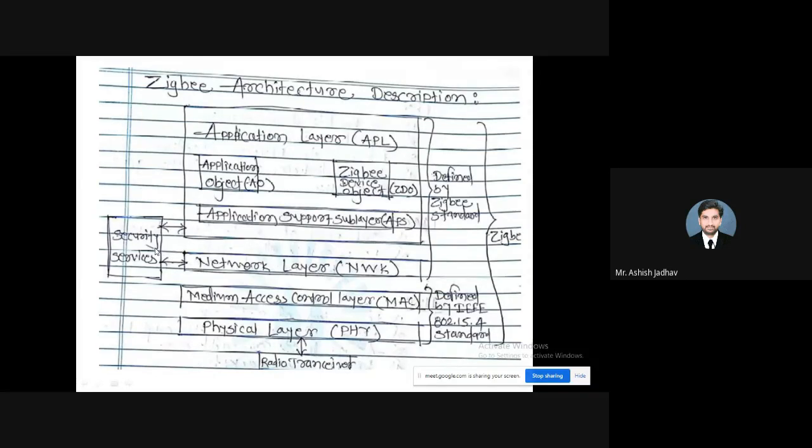Now, very similar to the packet structuring that we have learned in BLE, here also we need to understand the packet structuring. How the packet structuring is done here at different layers. How those packets are formed, how the different fields are added to the packets. Let's see on the next screen.